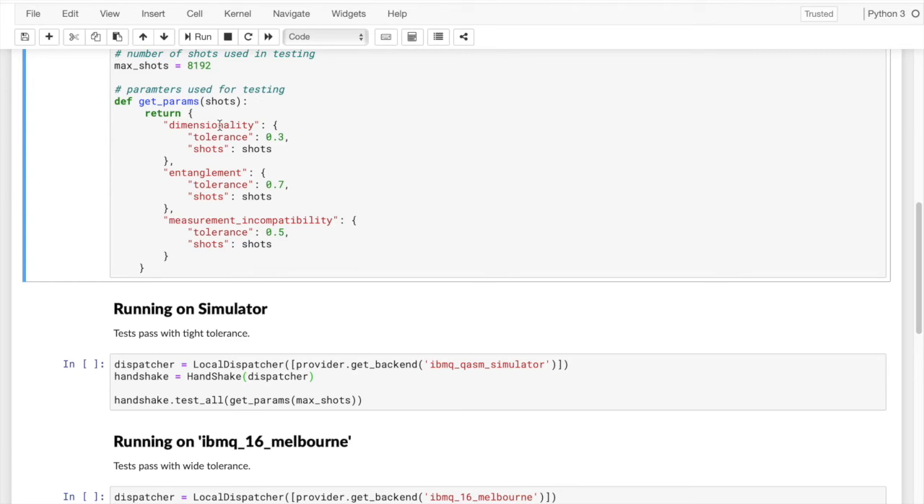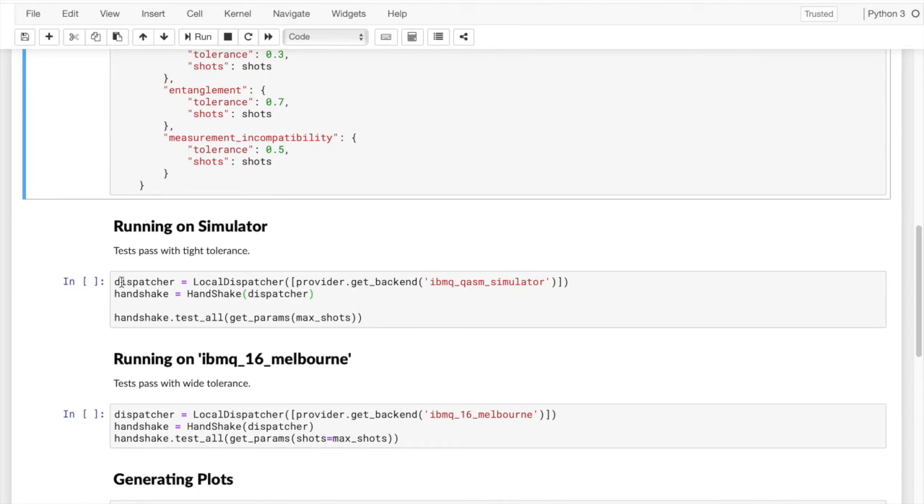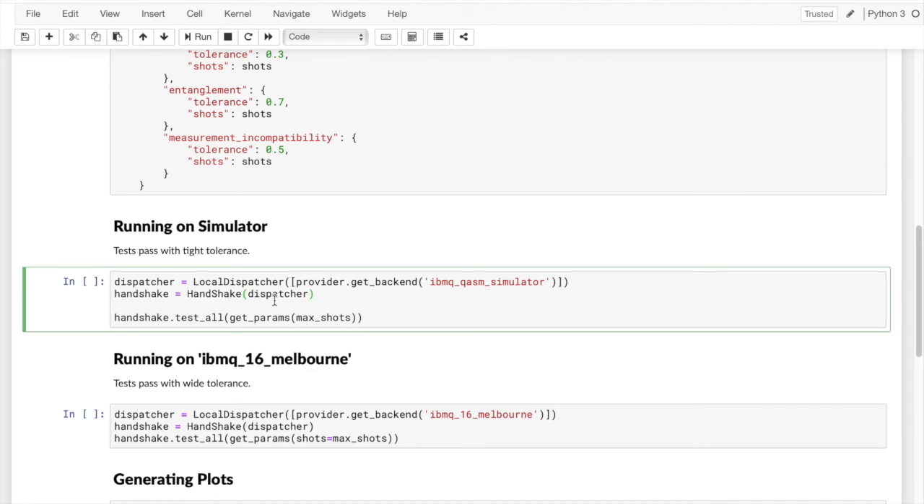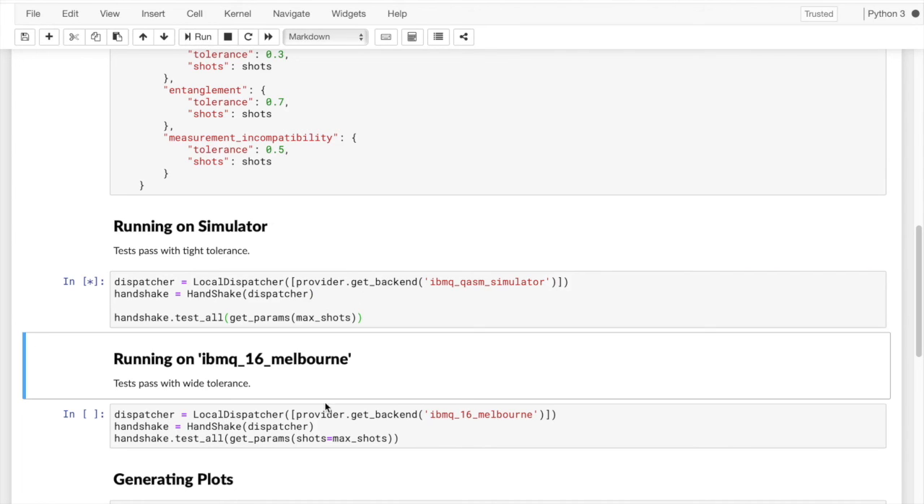Here we have a dictionary of the different tolerances and shots that we want to run our tests. And here we have actually running the tests. So the first step is to create a dispatcher, which in our case is a local dispatcher with an array for your backend, which in this one is a simulator and this one is an actual quantum device. Then we create a handshake device by setting it as an argument in that dispatcher. And then to run all the tests, simply call the test_all function, giving those parameters as an argument.